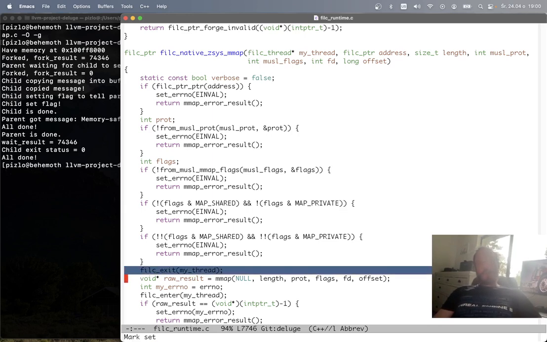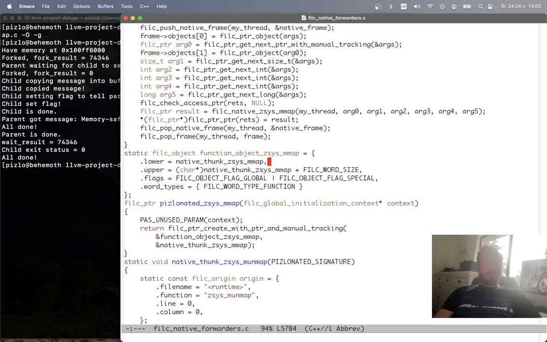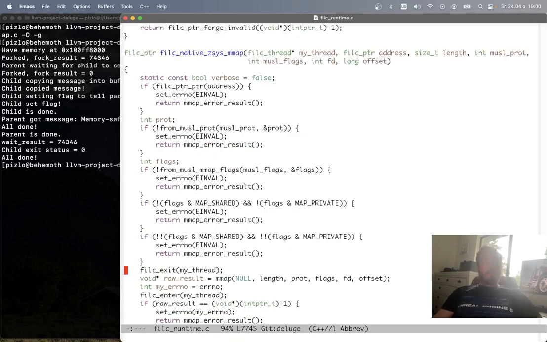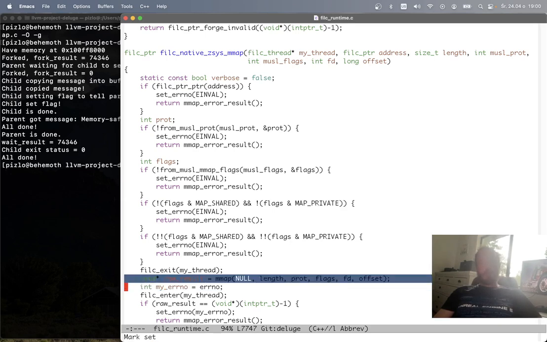This tells the garbage collector that I'm about to run something that's native and that might block, and that all my pointers to Fil-C memory are accounted for, which they are thanks to that forwarding thing that I showed you. This is already accounting for all the pointers for me, so I can safely exit. This means that if mmap takes its sweet time, then the garbage collector can run and handshake this thread if it's blocked in the mmap. I do that for all system calls.